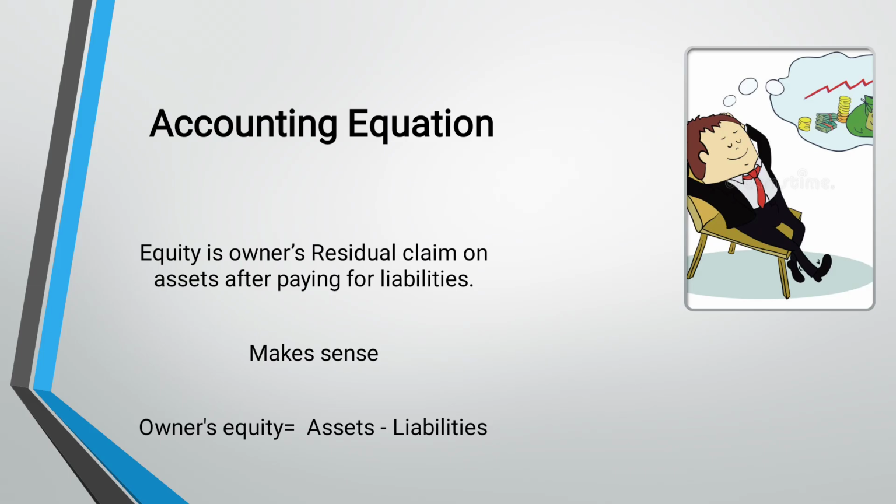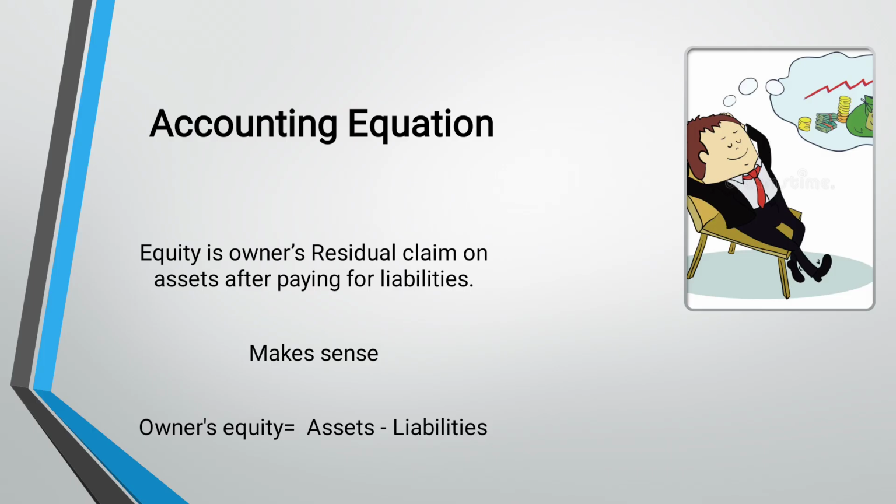The accounting equation, as we have known, is assets equals liabilities plus owner's equity. If we rearrange the equation, it becomes owner's equity equals assets minus liabilities. Whenever we subtract the liabilities from the total assets of the business, suppose total assets are 15 lakh and we deduct liabilities of 5 lakh, what is left behind? It is 10 lakh. The 10 lakh is the owner's investment in the business, and the 5 lakh were the liabilities. So this is as simple as that to understand owner's equity.